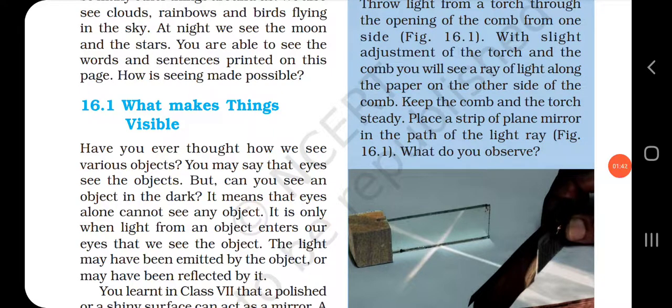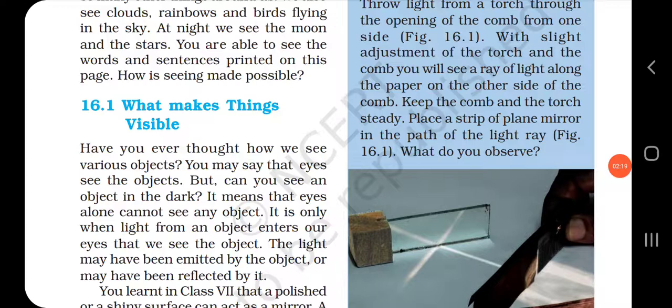You know that through our eyes we see the objects. But can you see an object in the dark? No, isn't it? We cannot see an object in the dark. What does it mean? It means that eyes alone cannot see any object. Then how can we see the object? It is only when light from an object enters our eyes that we can see the object.